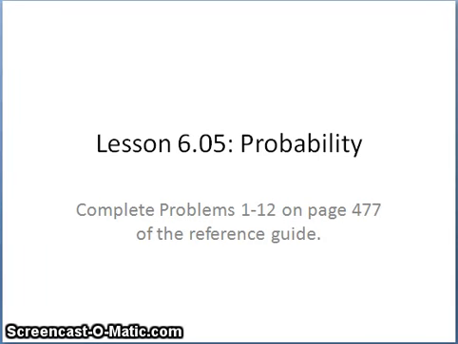Okay, so we've talked about ways to find out how many possibilities there are for a certain thing to happen. Now what we're going to do is talk about probability, which is how likely something is to happen. So the problem set is problems 1 through 12 on page 477. Make sure to do those before trying the quiz.